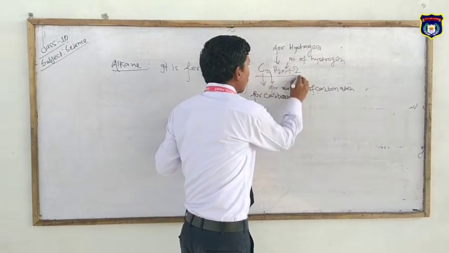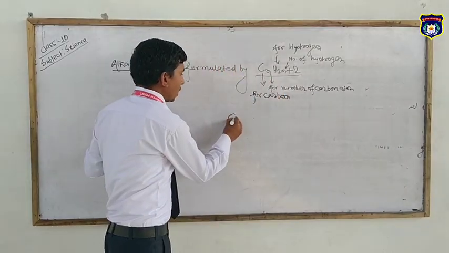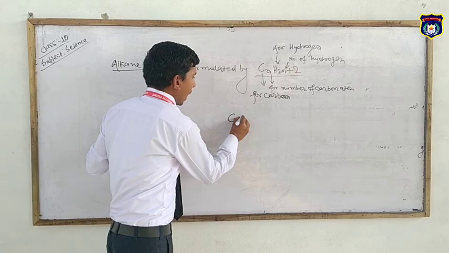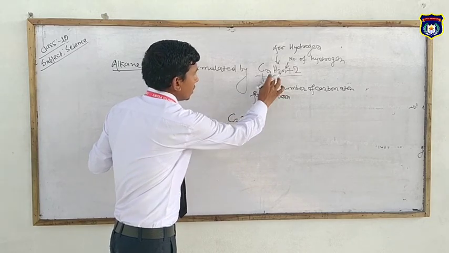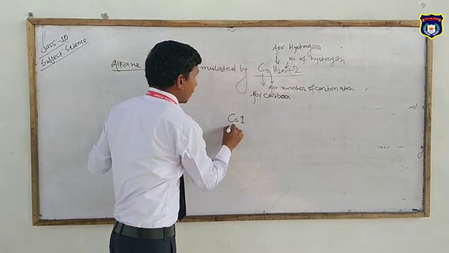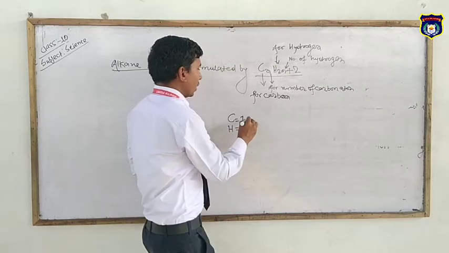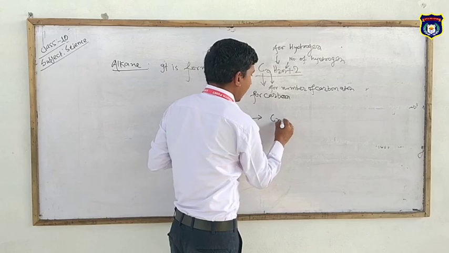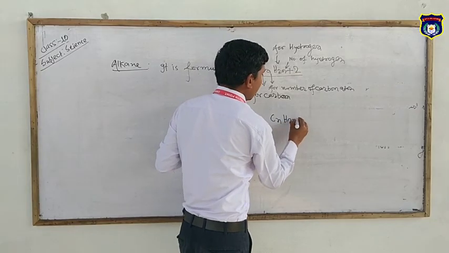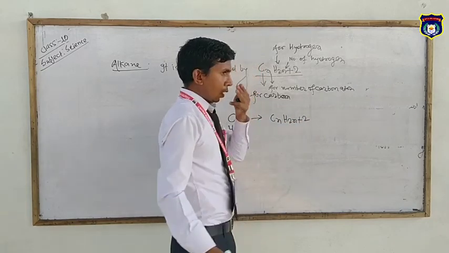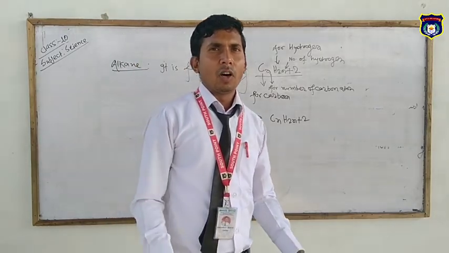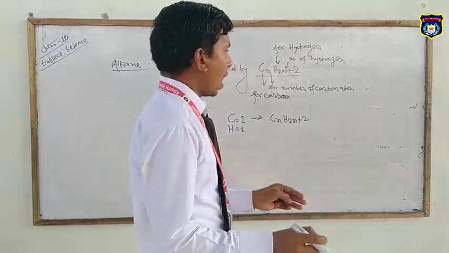So when we put the value of n equal to 1, this formula CnH2n+2 calculates the alkanes present in hydrocarbons.